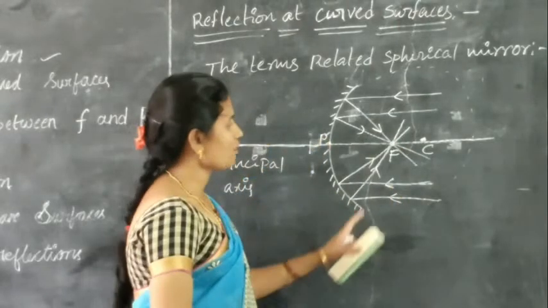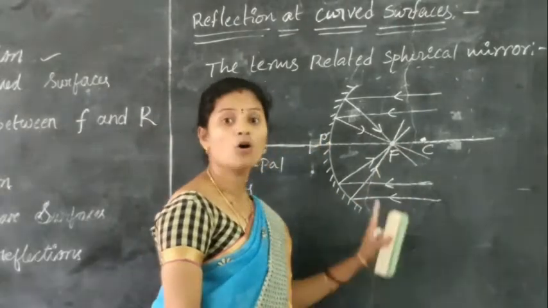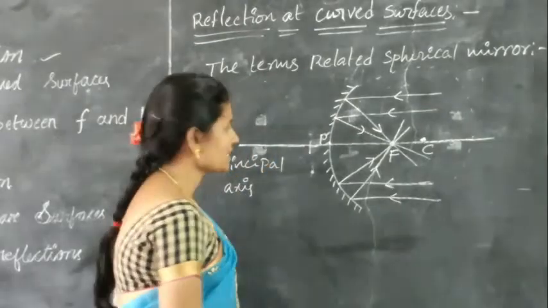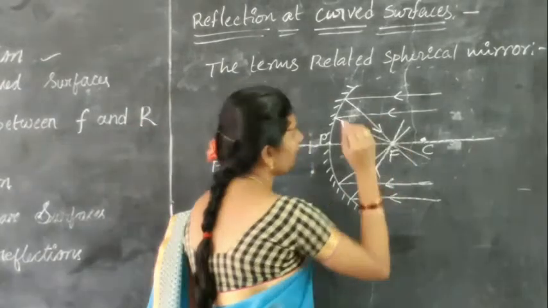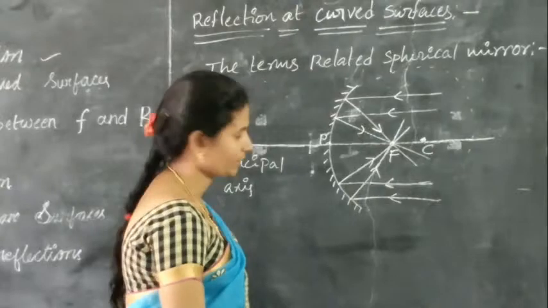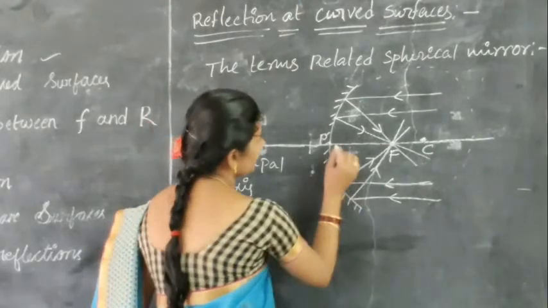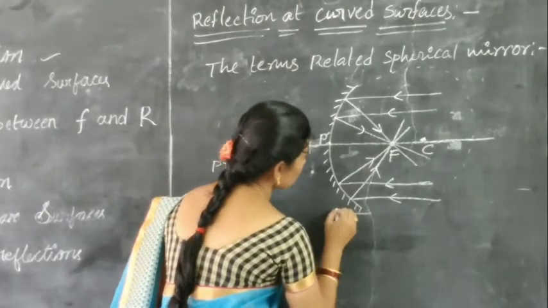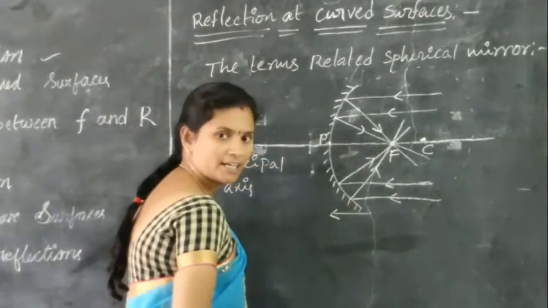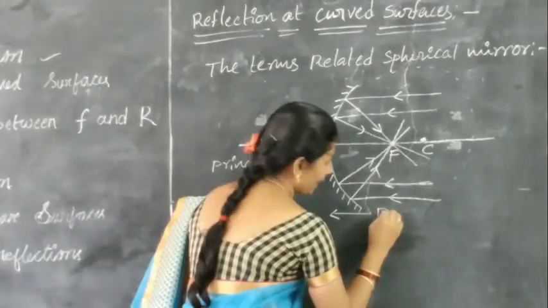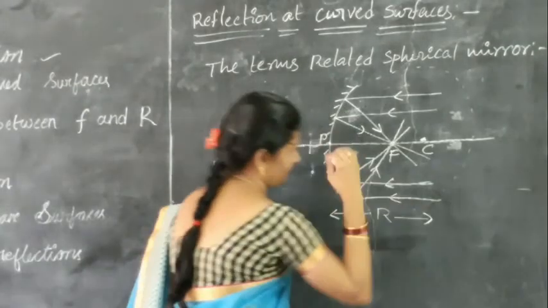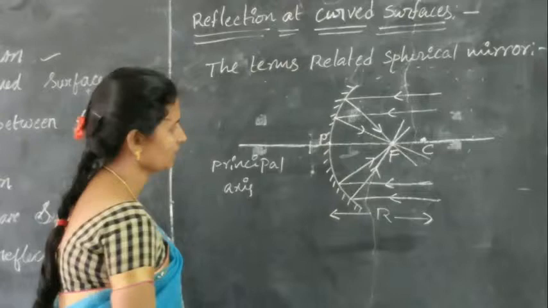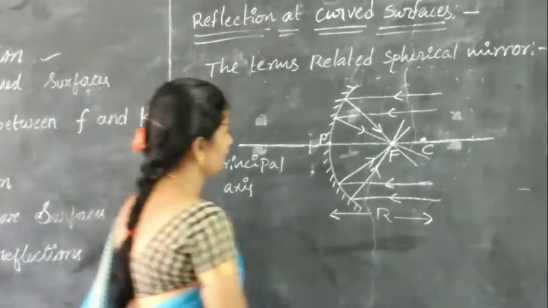The reflected rays meet at one point on the principal axis, that is nothing but the principal focus. And the distance between the pole and the center of curvature is known as the radius of curvature.